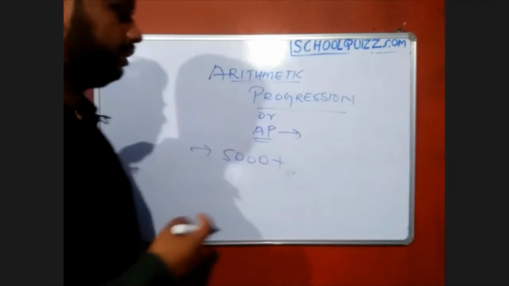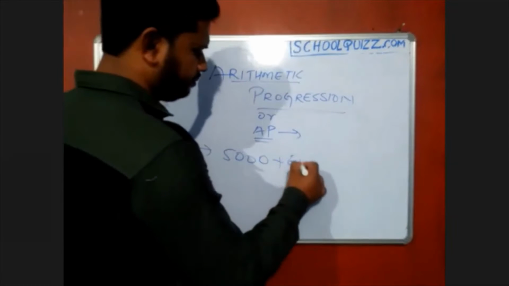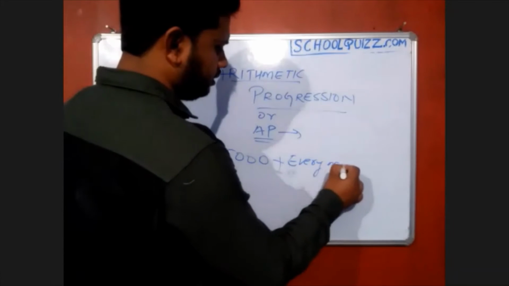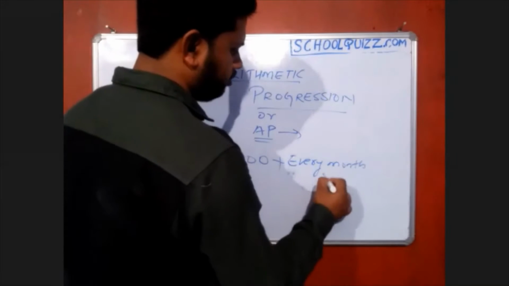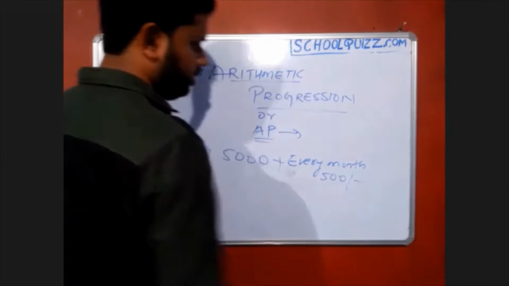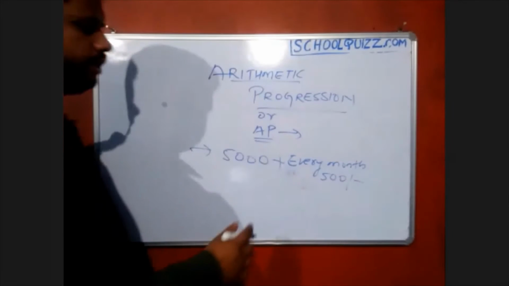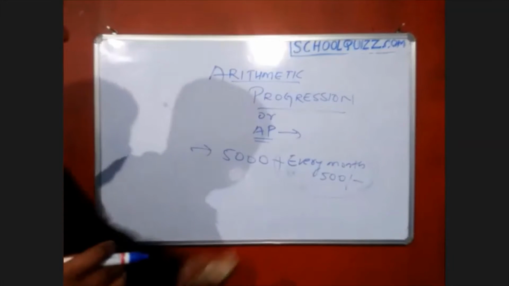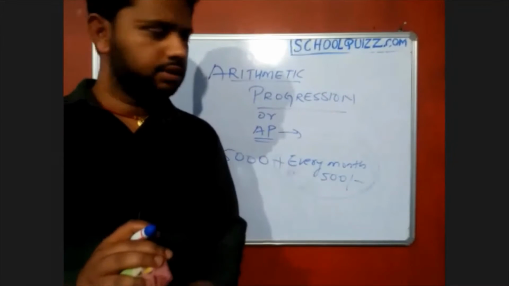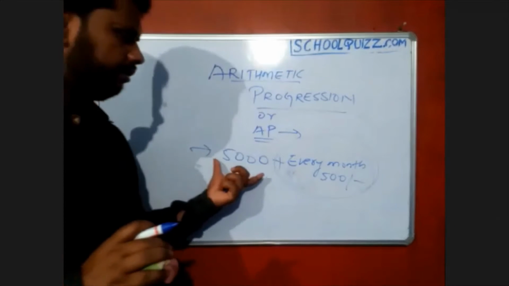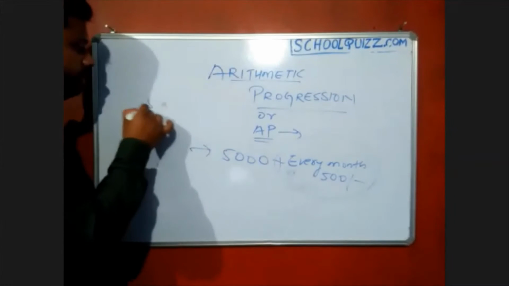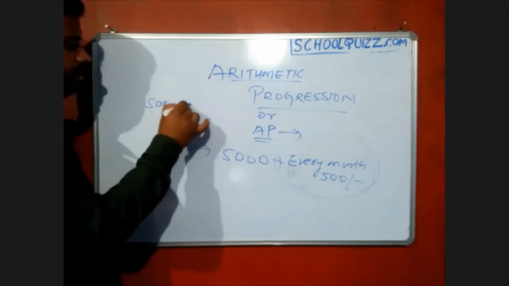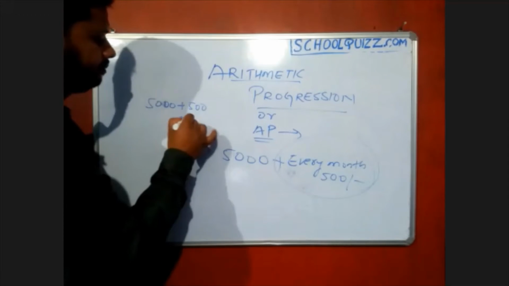After that, every month you are adding suppose 500 on it. Okay, so every month you are adding 500, that is the fixed amount you are adding. So something will be added to your account continuously, 500 each time.